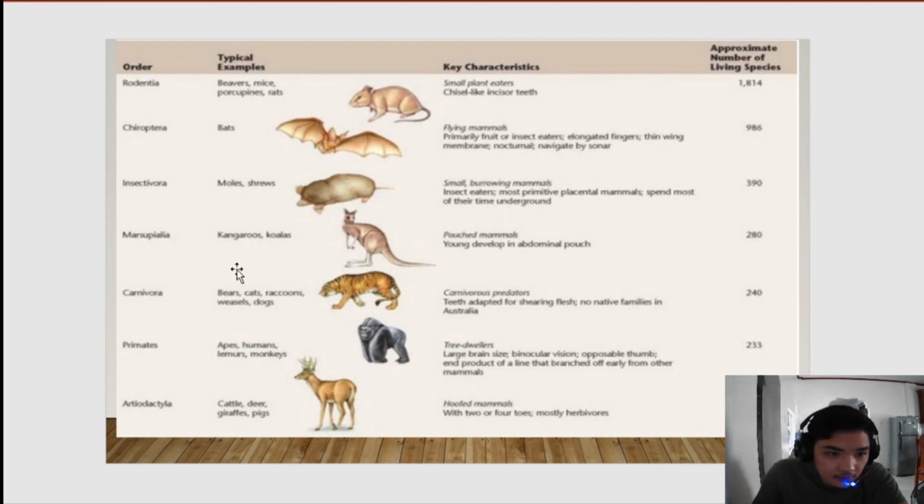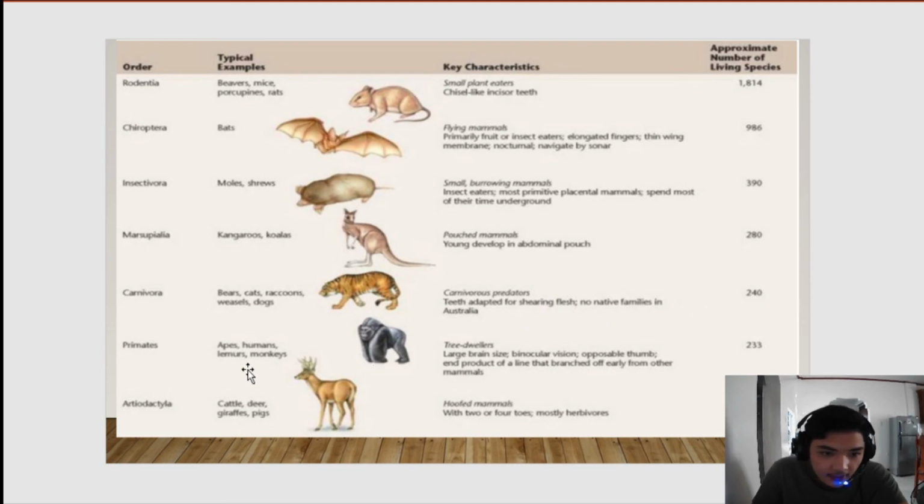Marsupialia: kangaroos, koalas. Their characteristic is pouch mammals. Carnivora: cats, raccoons, weasels, dogs, and their characteristic is carnivorous predators.